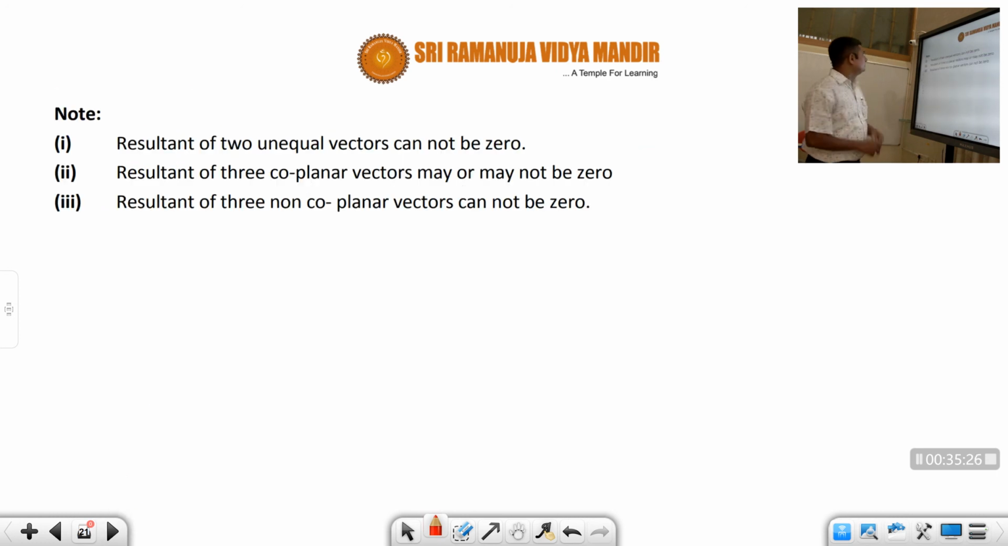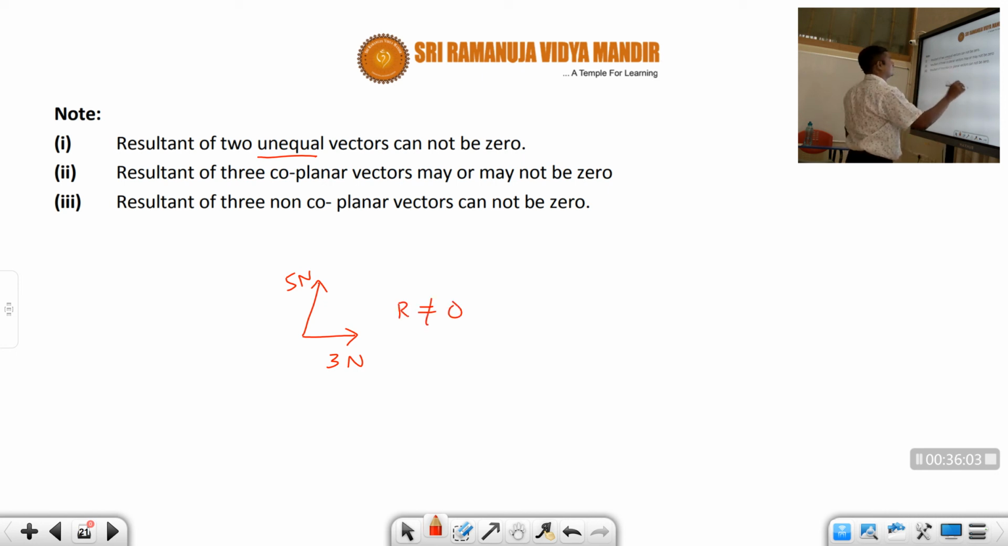Okay, students. Now let us see some important points. Resultant of two unequal vectors cannot be 0. That means suppose you have two vectors, let us say 3 newtons and 5 newtons. Unequal means 5 and 3 are not the same. So no matter whatever angle is there between them, whether 0 or 90 or 180, or an acute angle from 0 to 90 or an obtuse angle from 90 to 180, the resultant cannot be 0, students.